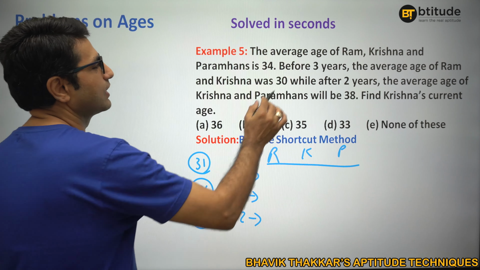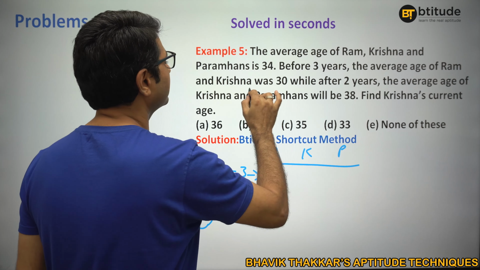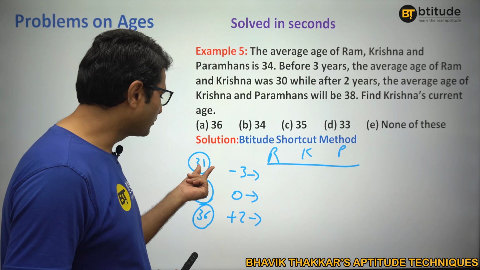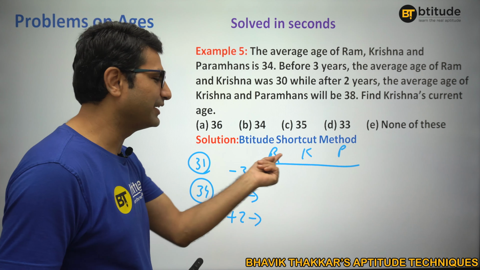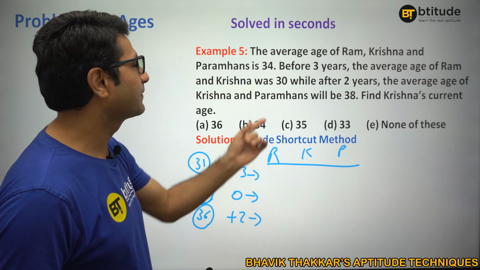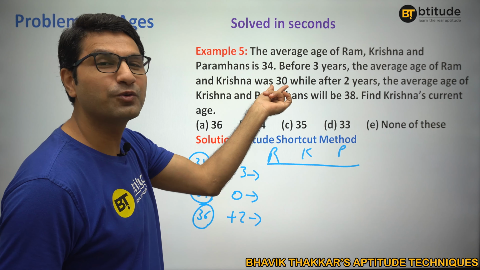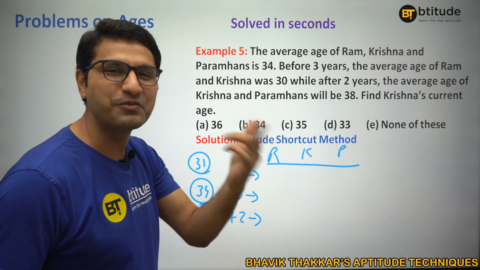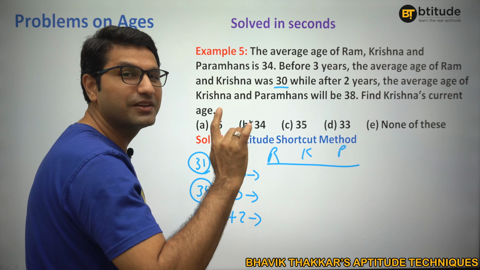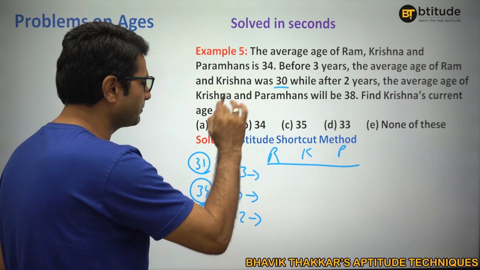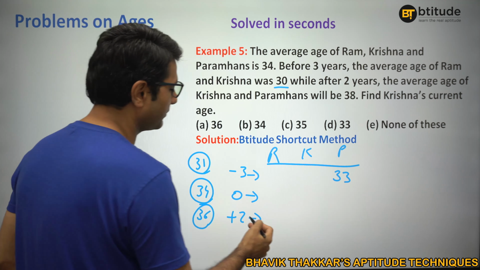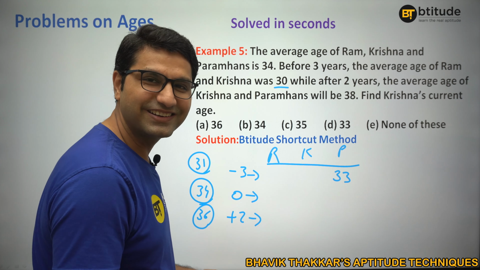Now, once you know this, let's understand what the data is given. They are saying before 3 years the average age of Ram and Krishna was 30. Before 3 years, the total would have been 93, right? 31 into 3. Total age of all the 3 must be 93, out of which Ram and Krishna's age would be 60, because average is 30, so sum would be 60. Are you getting this? So 2 average is 30. That means the 2's total will be 60. Ram plus Krishna will be 60. That means the other 33 will be Paramhans. That is how it will make 93, right?